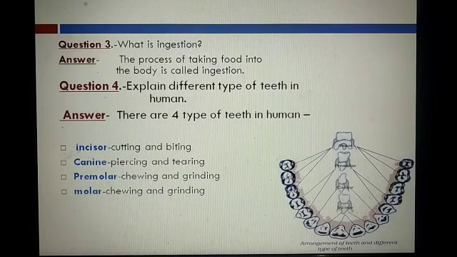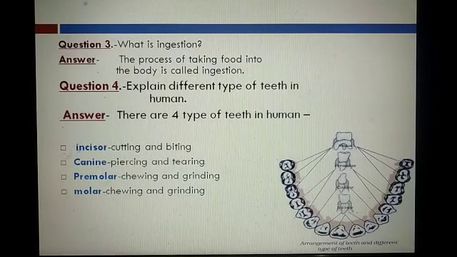Question number 4. Explain different types of teeth in humans. There are 4 types of teeth in humans. We read that the 4 types of teeth in humans are incisor, canine, premolar and molar. In this picture you see incisor, canine, premolar and molar. What is the function of incisor? Cutting and biting. And canine, piercing and tearing. Premolar and molar, the work of premolar and molar is chewing and grinding.